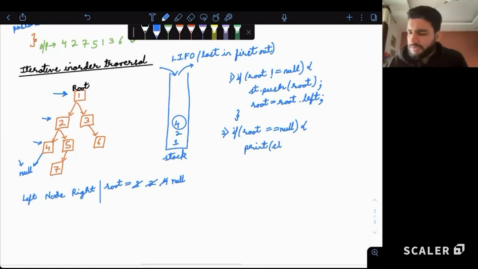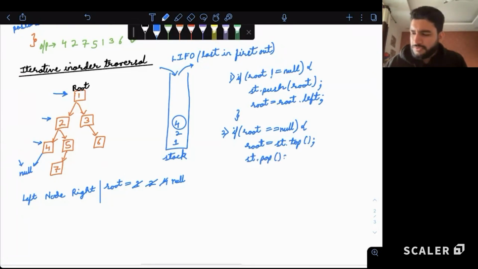So can we say we can just print the top element of the stack? That is something we can do. Then we can move right. Or let me do it like this. Let's make the root equal to the top element of the stack, and let's remove it.